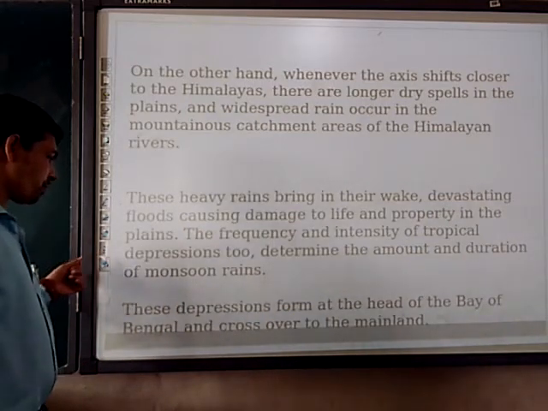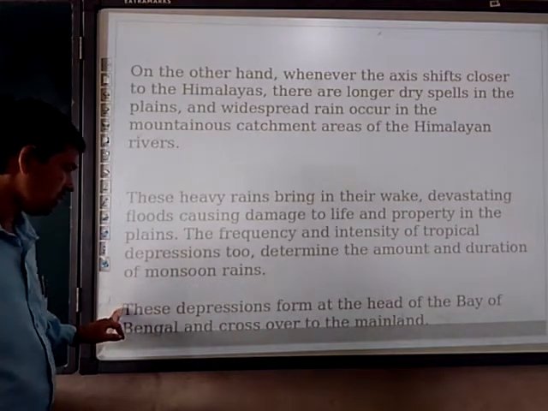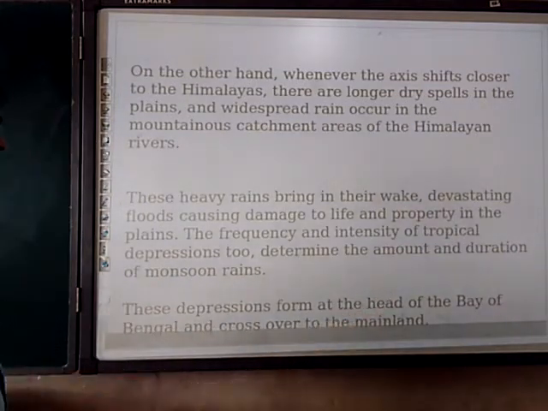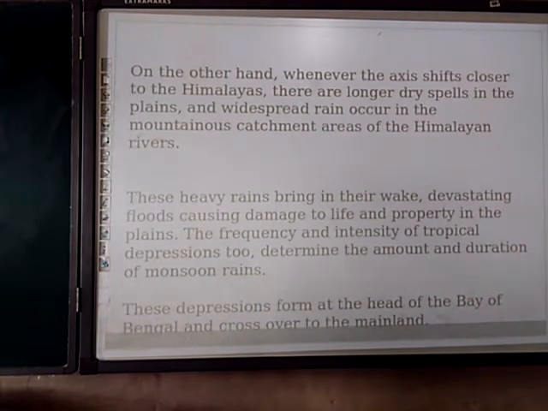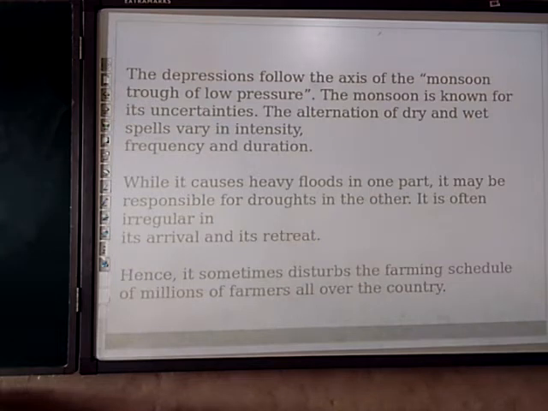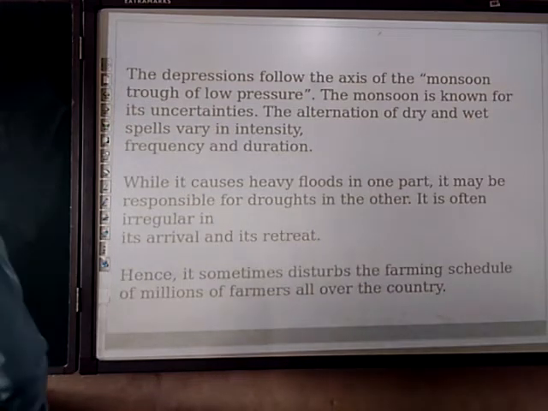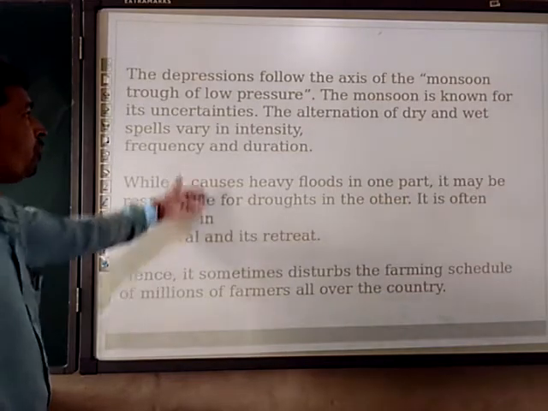These depressions form at the head of the Bay of Bengal and cross over the mainland. So the following points we are going to understand with the map. Then these depressions follow the axis of the monsoon trough of low pressure.